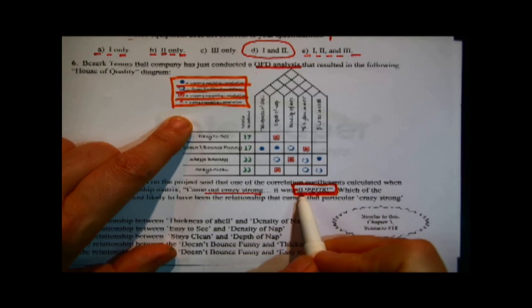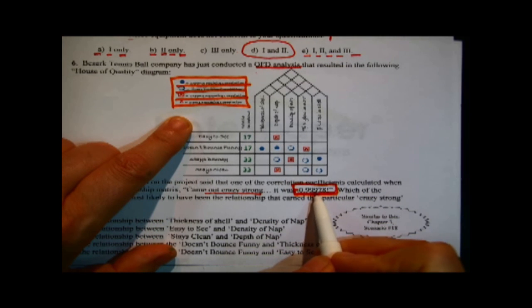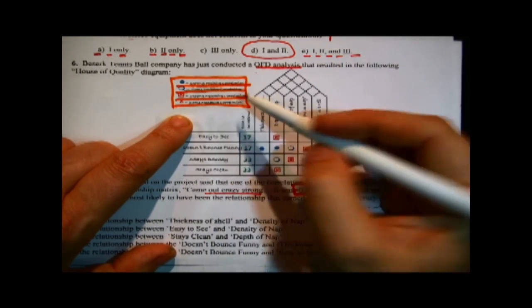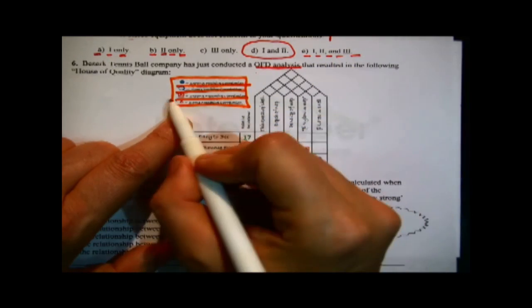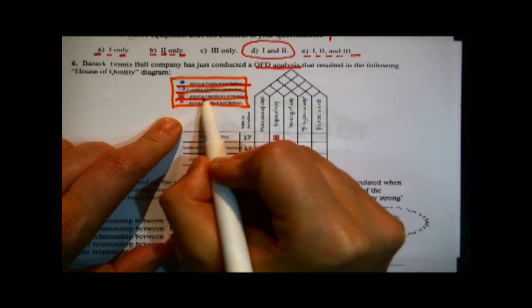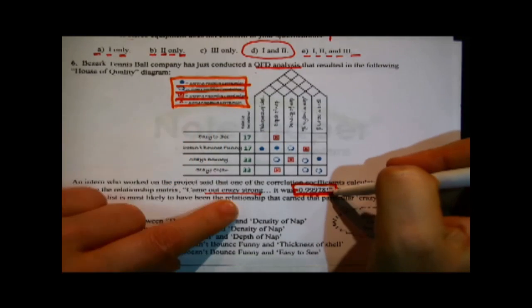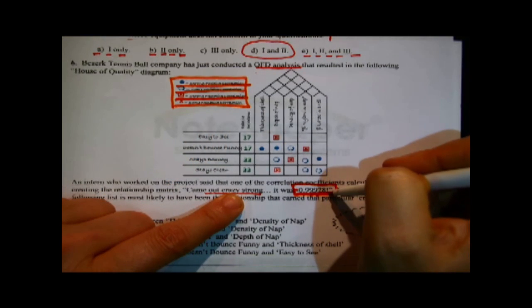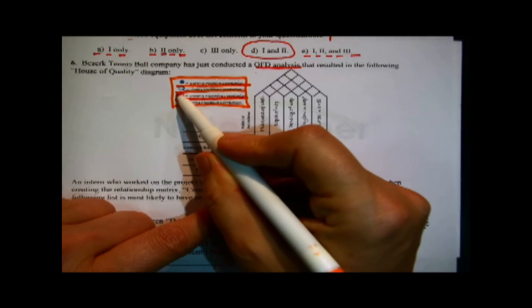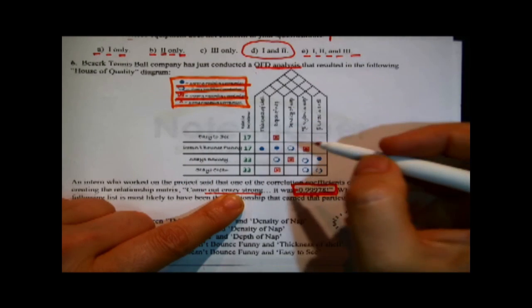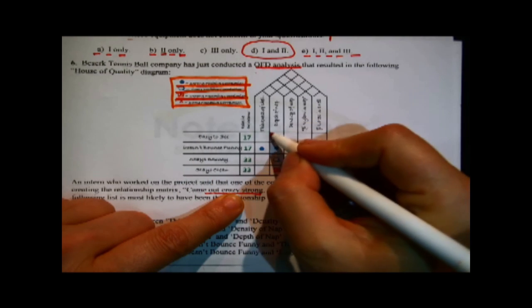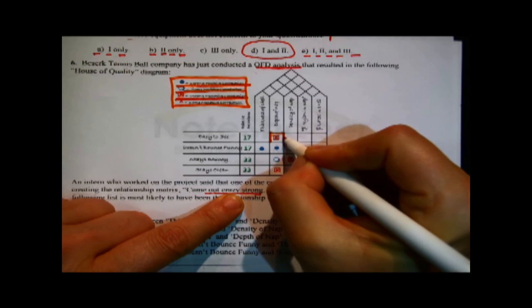We're being asked about one in particular. So the first thing we want to do now is figure out what symbol would have been assigned to that crazy strong correlation coefficient. Notice that it was negative. That means that it can't really get any stronger than negative 0.999 something, because it can't get any farther than negative 1.